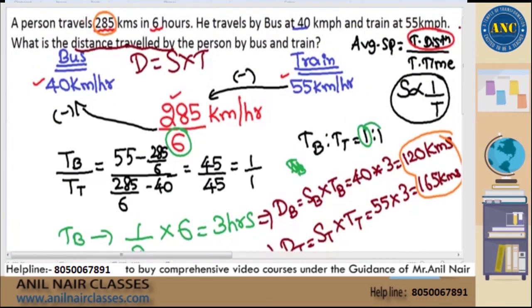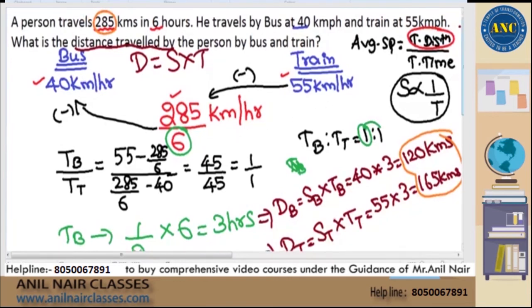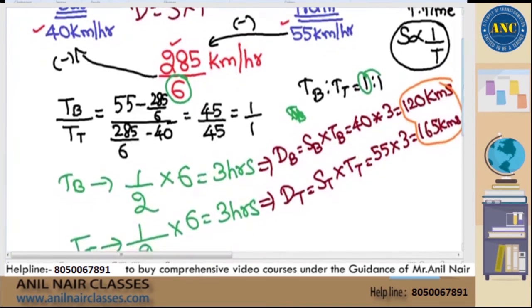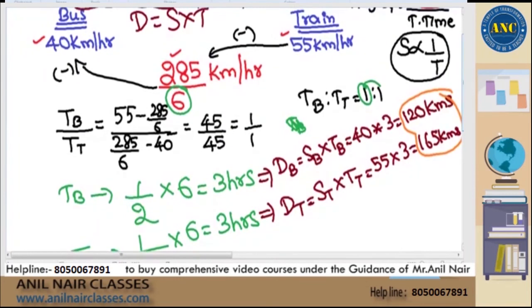I hope the concept is clear. Whenever any two parameters are inversely proportional, allocate one, you will get the ratio of the other parameter. These are all very, very good, excellent questions, sir.